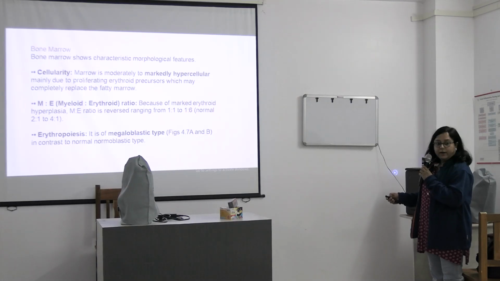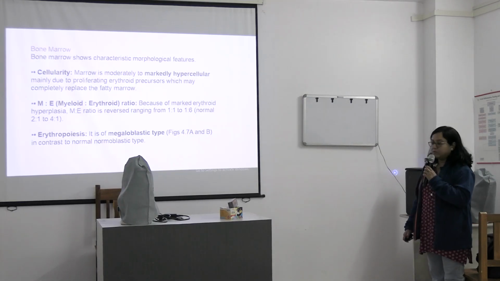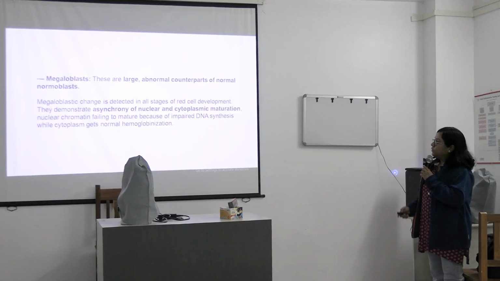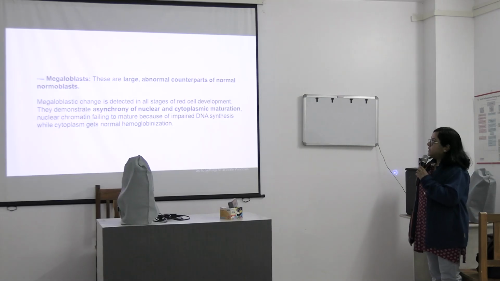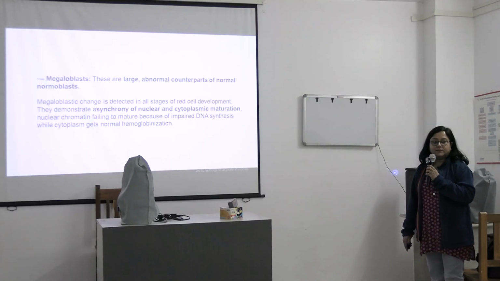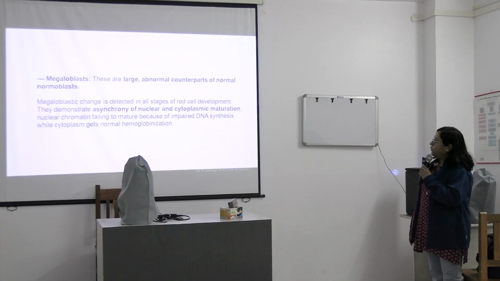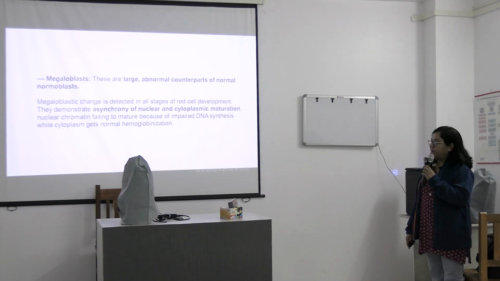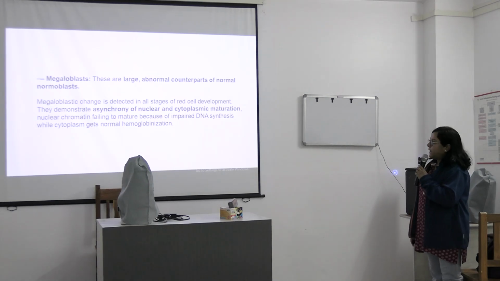That means erythroid hyperplasia. And the erythropoiesis is of megaloblastic type in contrast to normal normoblastic type. So megaloblasts are large abnormal counterparts of normal normoblast. Megaloblastic change is detected in all the stages of RBC development. They demonstrate asynchrony of nuclear and cytoplasmic maturation.